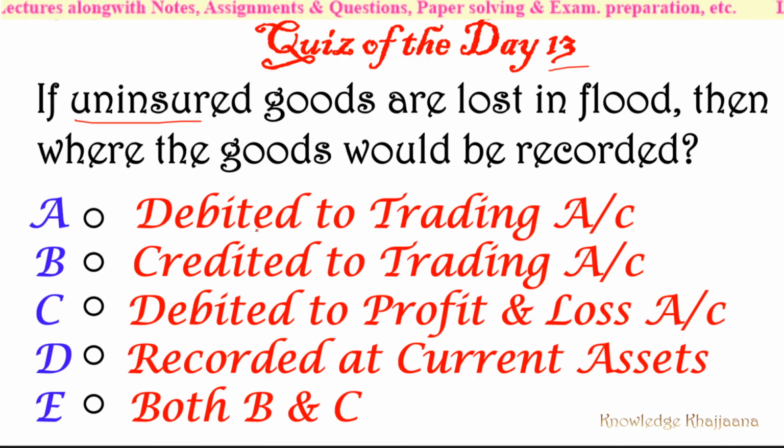Would be debited to trading account, would be credited to trading account, would be debited to profit and loss account, would be recorded at current assets, or is it both B and C, that is credited to trading account and debited to profit and loss account. Okay, 5 options have been given and you have to give the correct answer. I have already explained to you.